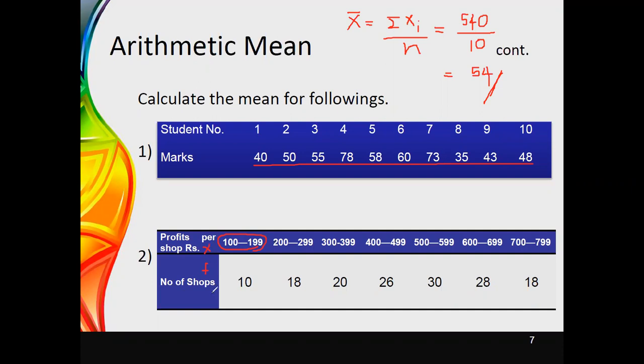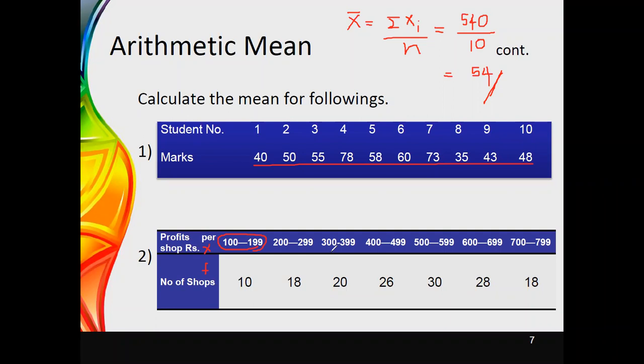Here the x and f values should be like this. But when we come to this x value, you can see that it is not a single value; it is given as a range. Therefore, if the group data set is given in this manner, with the x values as ranges, then first of all you have to identify a midpoint for each category, which is suitable to represent the set of data given.